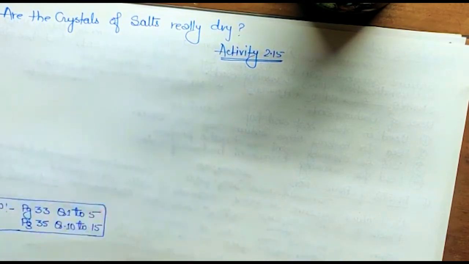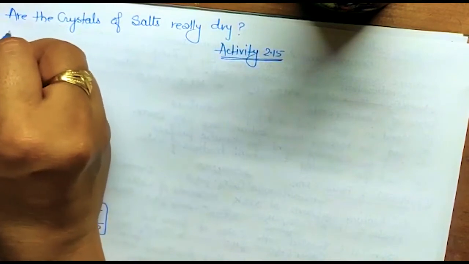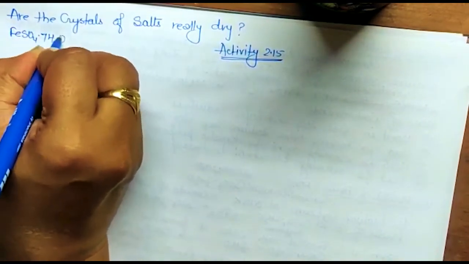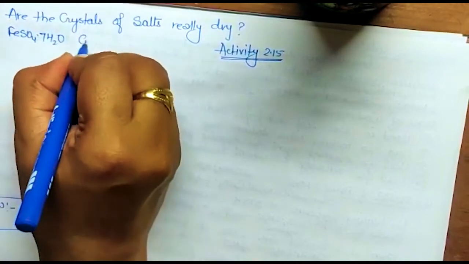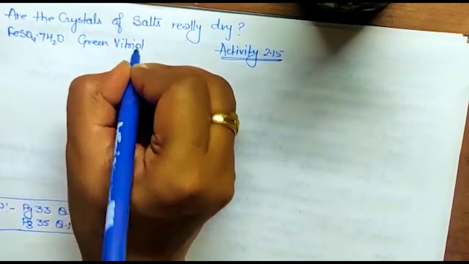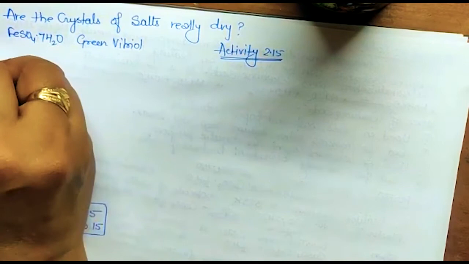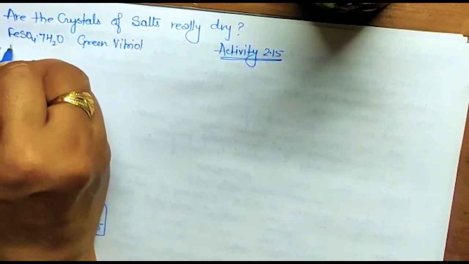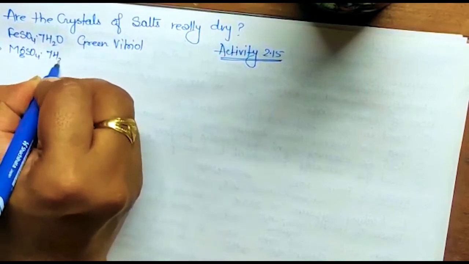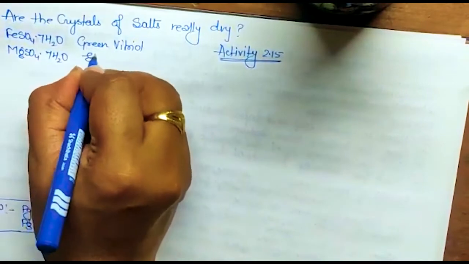So few examples I am writing, you have to learn as it is. Okay, like FeSO4.7H2O. This is called green vitriol. Why? Because it is green in color. And how many water of crystallization? 7. Similarly, MgSO4.7H2O. Okay, this is also having 7 crystals of water, and it is called Epsom.